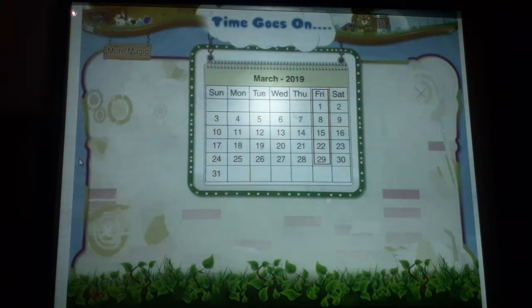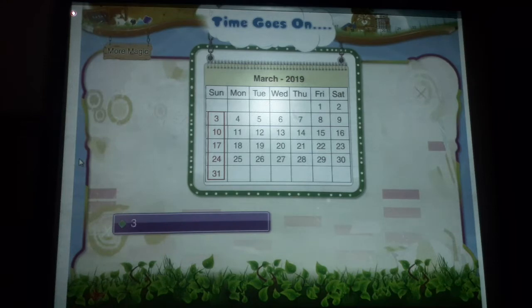Come on, let us take another line having 5 numbers. 3, 10, 17, 24, 31. If we add all these numbers, we get 3 plus 10 plus 17 plus 24 plus 31 is equal to 85.